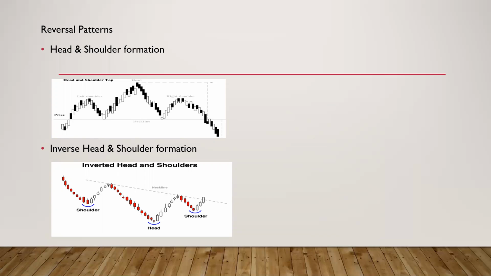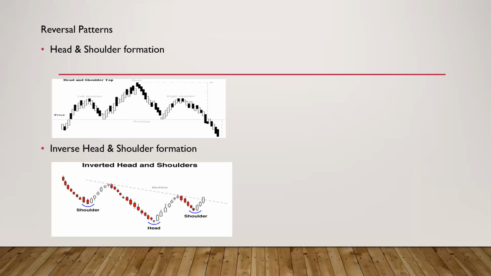Now, when there is this type of formation, the head and shoulder formation, it denotes the end of a bullish phase and a trend reversal is going to take place. The price is going to fall now. That is what the head and shoulder formation indicates. Suppose it's an inverse head and shoulder formation as shown in the second image in the slide. It is an indication of the end of a bearish trend. When an inverted head and shoulder formation takes place, it shows that the prices are going to increase now. It denotes the beginning of a bullish trend, the end of a bearish trend.